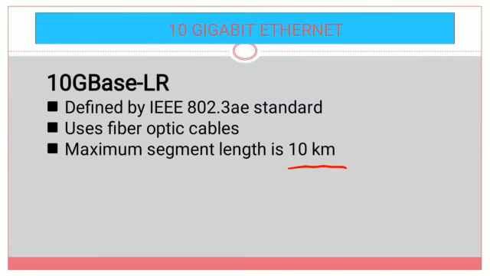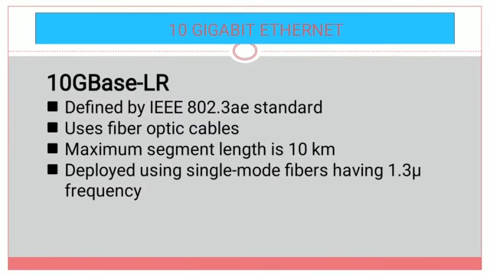Now, what is the frequency? The frequency used in 10G base LR is 1.3 mu. So here the maximum segment length is more when compared to 10G base SR, and the single mode fiber is also using the 1.3 mu frequency. So this is also different.